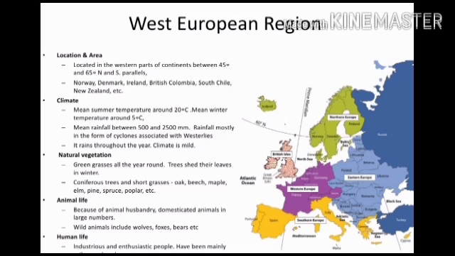Because of animal husbandry, domesticated animals are found in large number. Wild animals include wolves, foxes, bears, etc. Here, people are industrious and enthusiastic. Mostly, they are sailors and explorers. They have achieved progress in secondary and tertiary sectors.